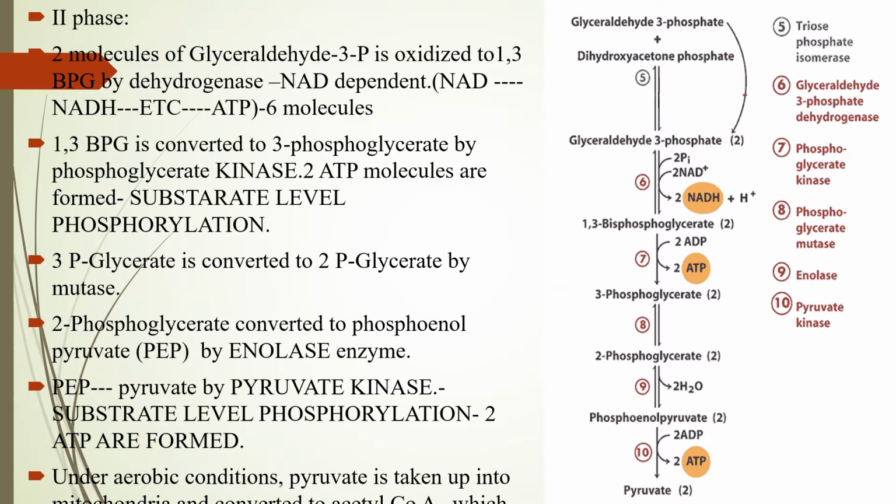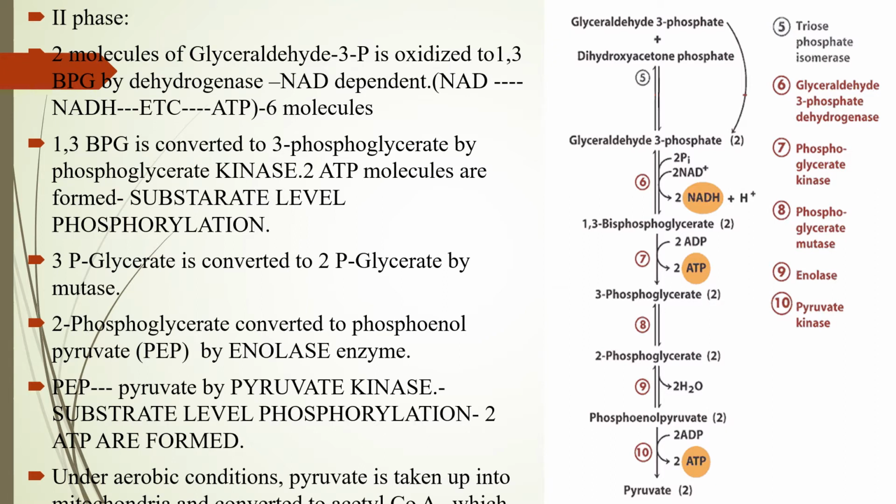So this is about the second phase. The glyceraldehyde 3-phosphate which is formed will get converted to 1,3-bisphosphoglycerate using the enzyme dehydrogenase with the simultaneous release of 2 NADH plus H plus, which enter the electron transport chain for the production of ATP. And from 1,3-bisphosphoglycerate, 3-phosphoglycerate is formed utilizing the enzyme kinase and releasing 2 molecules of ATP, which is at the substrate level.